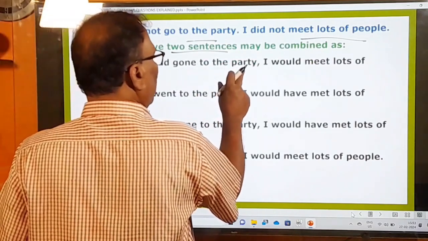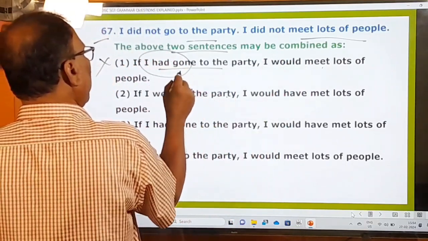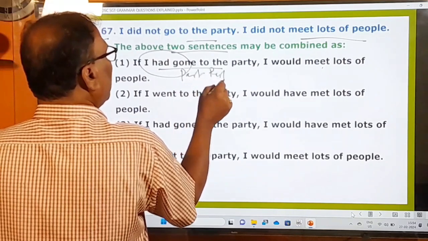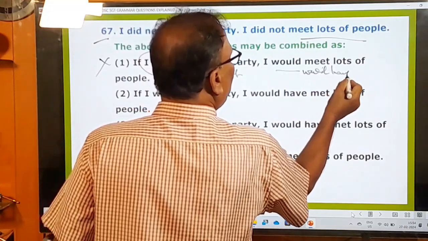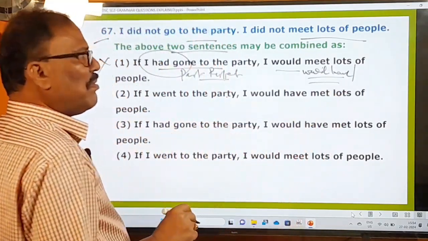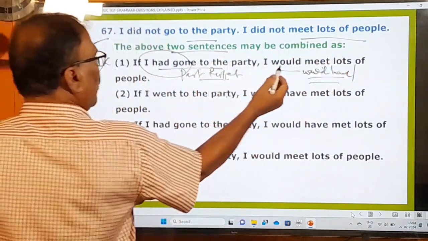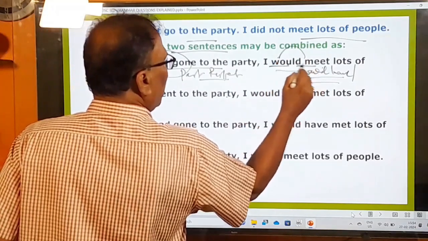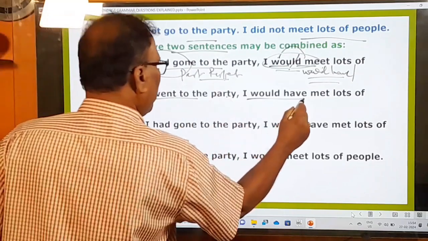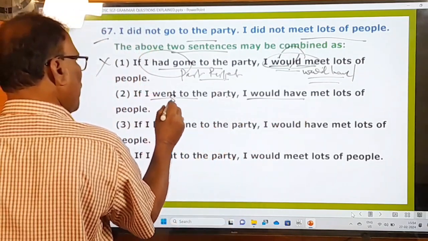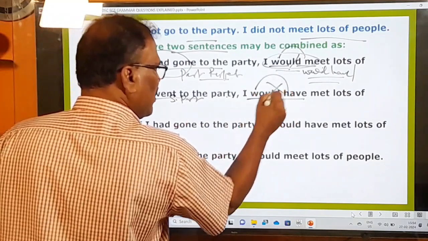If I had gone to the party, I would meet lots of people. It's not that correct. Whenever there is past perfect in the if clause part, there must be a sentence with would have, should have, could have, might have, plus past participle in the main clause part, but it's not there. So here only would plus base verb is there. That's why this is wrong. If I went to the party, simple past, I would have is there. If there is simple past in the if clause part, then only a sentence with would or should or could must be there, but would have is there. That's why this is wrong.